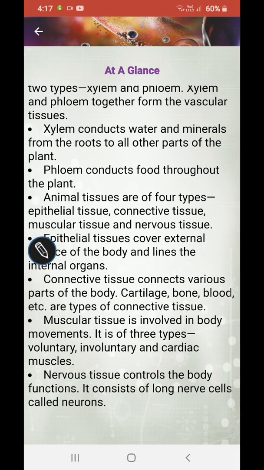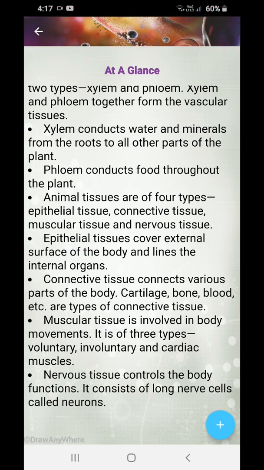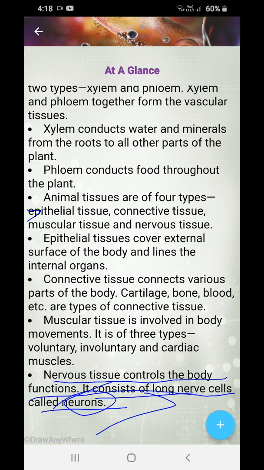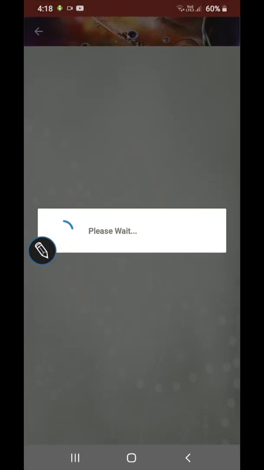Next, we come to nervous tissue. What is the meaning of nervous tissue? They are all kinds of nerves that control the body functions. They have long nerve cells and neurons. The longest cell in our body is the neuron. You have already learnt this in class 6. I would advise you to go through the class 6 video on the cell, chapter 2, for a clear understanding. You must revise once. If we did not have nerve cells, we would have died very easily. That's why we have nerve cells.